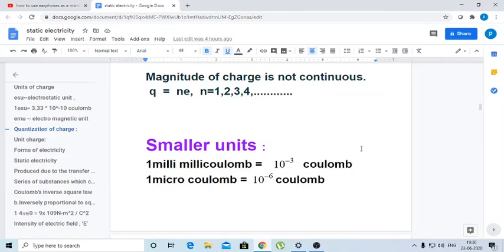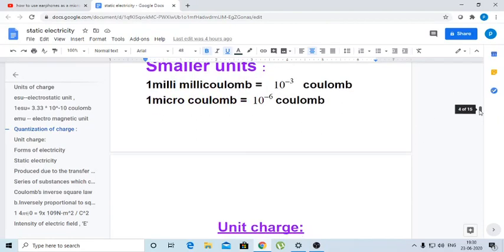Here we have smaller units also. Coulomb is a larger unit, and we can express the charge in smaller units also. We have 1 millicoulomb, which equals 10^-3 coulombs, and 1 microcoulomb, which equals 10^-6 coulomb. We have two more smaller units also, nanocoulomb and picocoulomb. 1 nanocoulomb equals 10^-9 coulomb, and 1 picocoulomb equals 10^-12 coulomb.